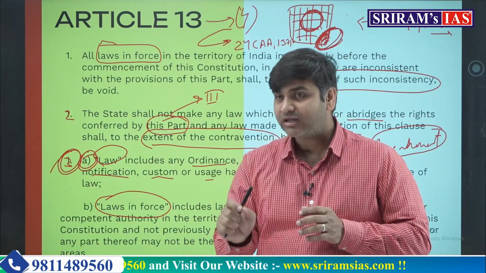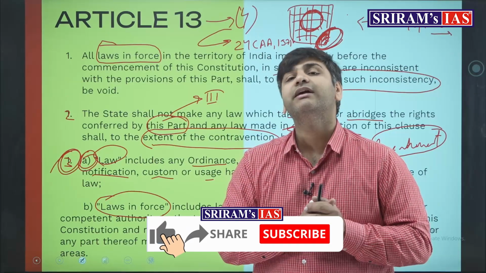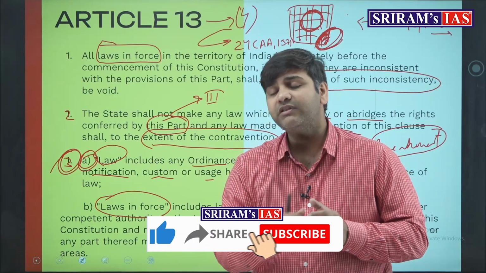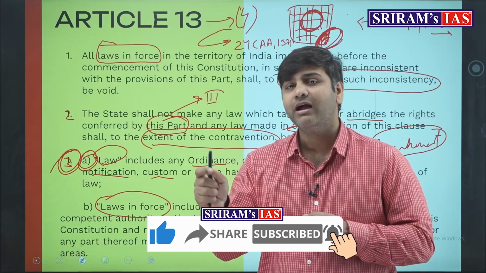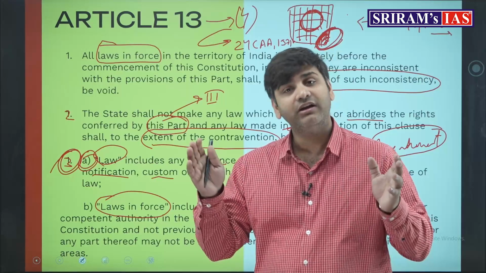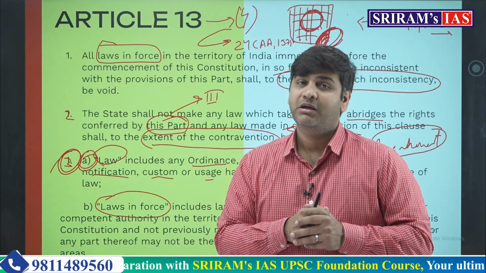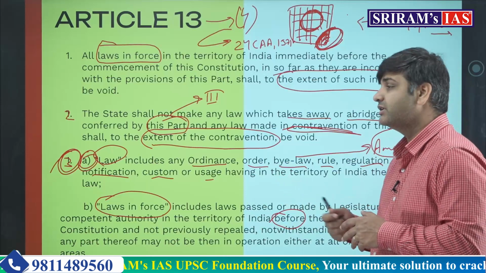And if it does not respect the fundamental rights, or takes away or abridges the fundamental right, becomes inconsistent with the fundamental right, then that particular amendment will be declared void. That is a restriction or a limitation on the power of the parliament. But the word amendment is not used here.